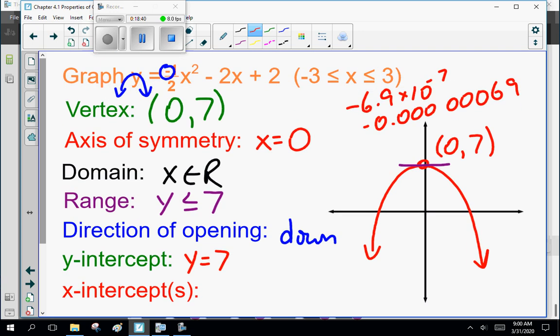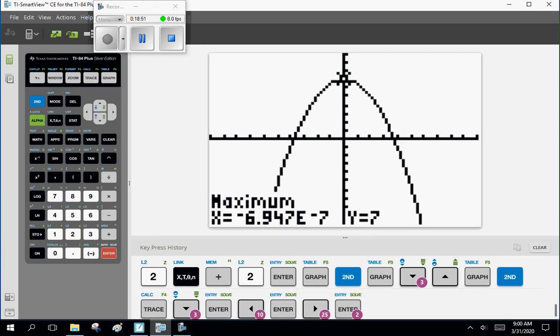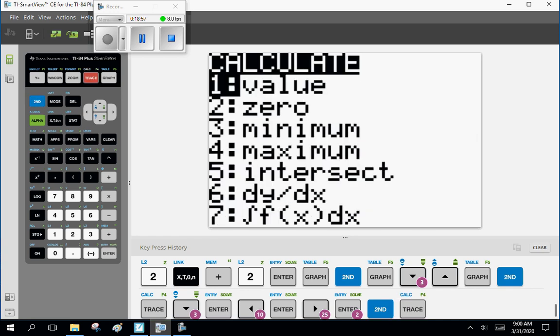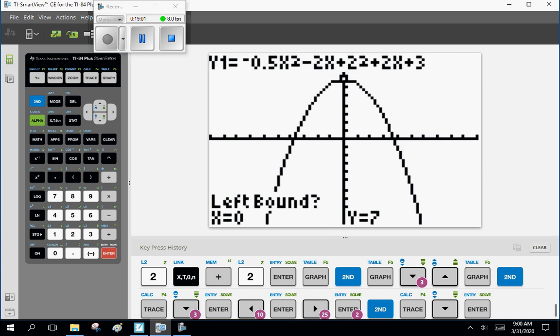There are several ways to do this. Last chapter, we would set the equation equal to 0 and solve it. This chapter, we have a graphing calculator to do this work. So I'm going to show you the easiest way. Second, calculate, number 2 zero. So notice it's saying the left bound. So I want to be to the left of the 0.